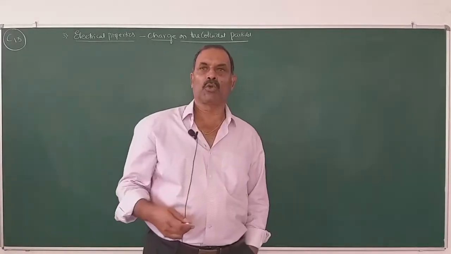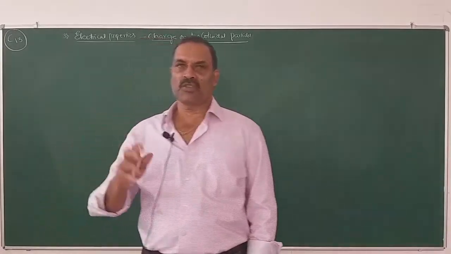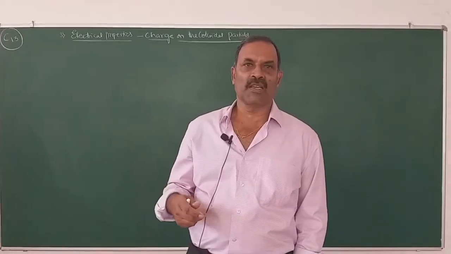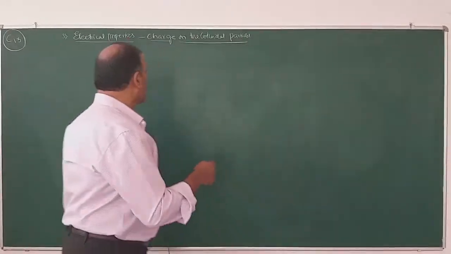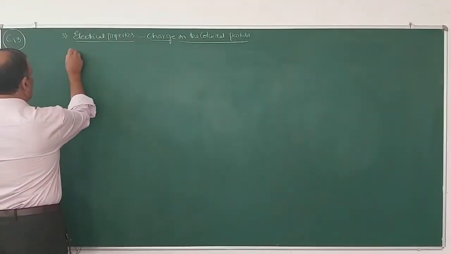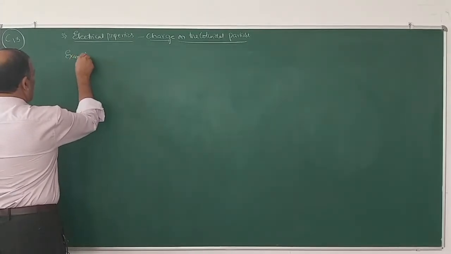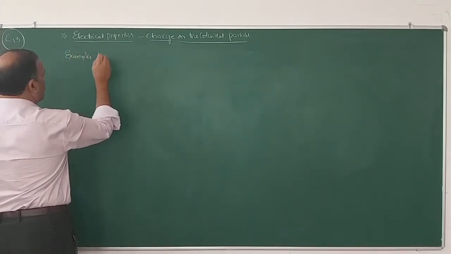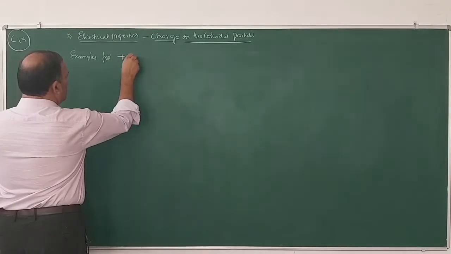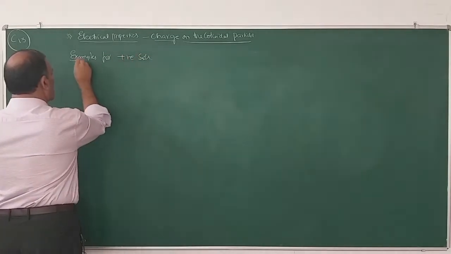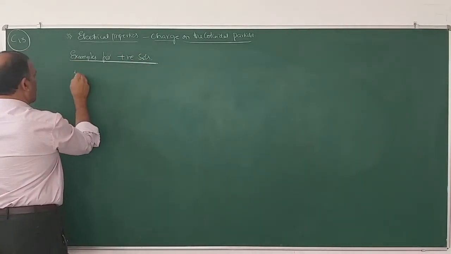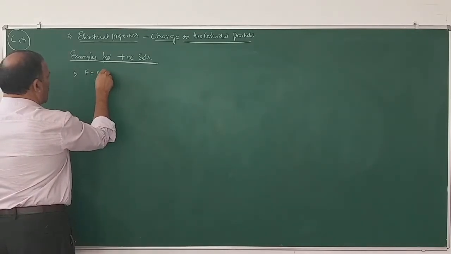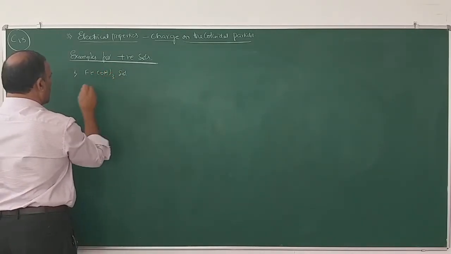I have told you some sols carry positive charges and some sols carry negative charges. So let us have some examples for positive sols. Number 1, ferric hydroxide sol.